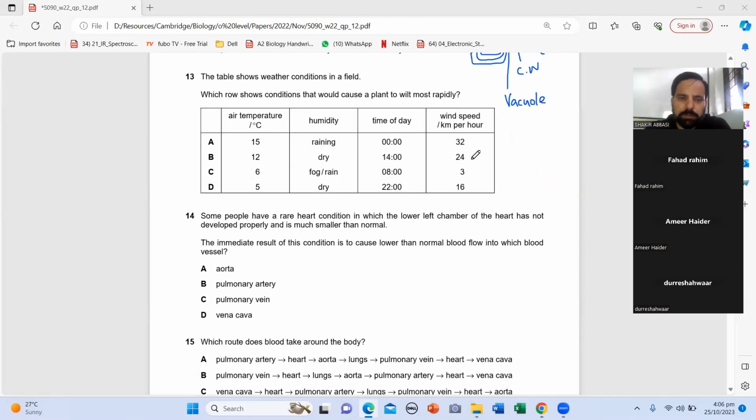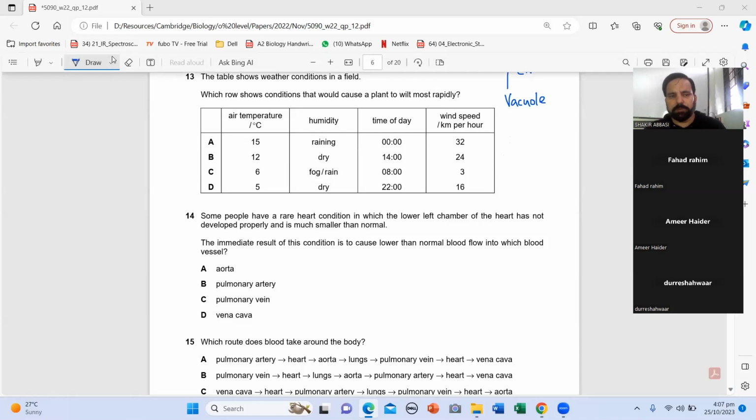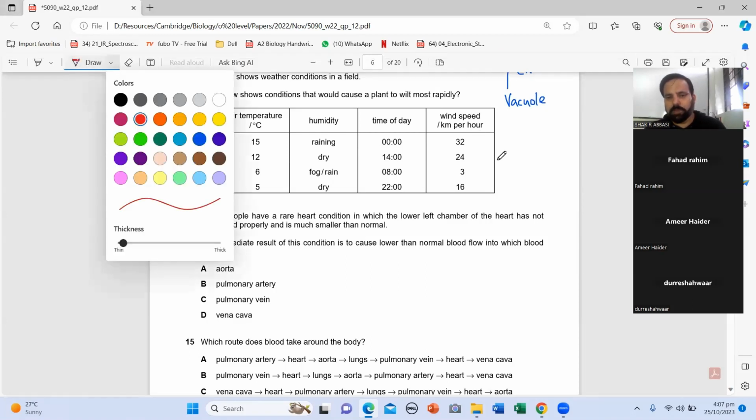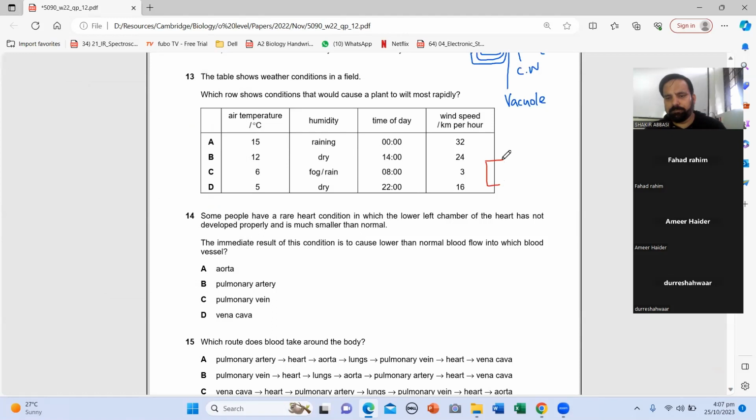And now 13. Which conditions cause plants to wilt most rapidly? Wilting is when the plant loses water. Plant cells lose water. Let me draw a plant cell. Imagine this is a plant cell and it's fully turgid. So when it loses water, when shall a plant cell lose water?